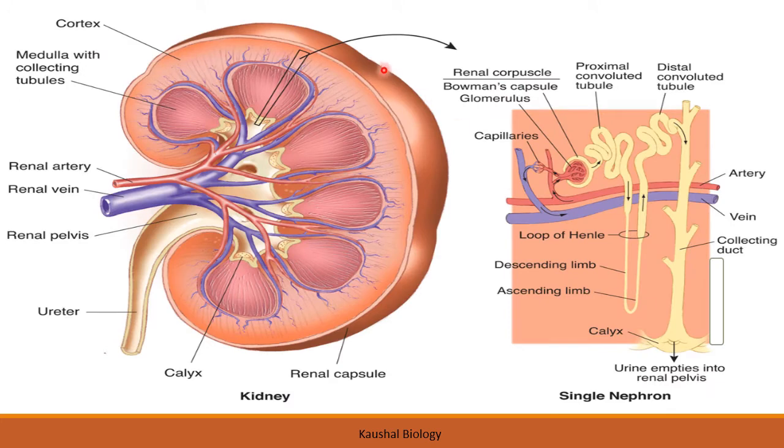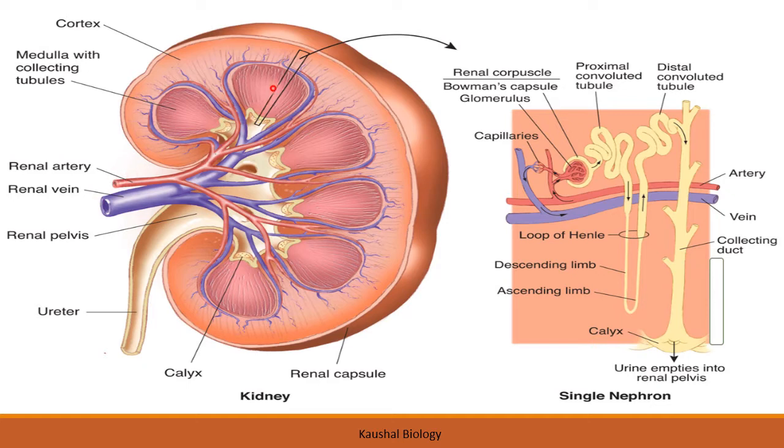So see, this is the internal structure of the kidney. If you see very carefully, this is the renal artery. Now this renal artery enters into the kidney, and it gets filtered, and then it is returning back in the form of this renal vein.